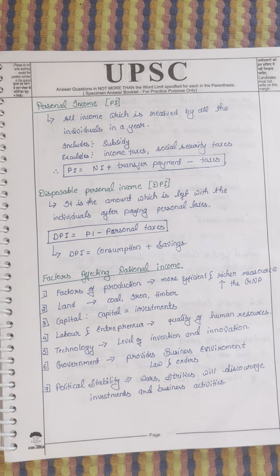Technology. For technology, we can take the example of Japan. Japan doesn't have the benefit of land or factors of production, no resources, but they have good technology. They have good innovation. So for national income, technology is very, very important.